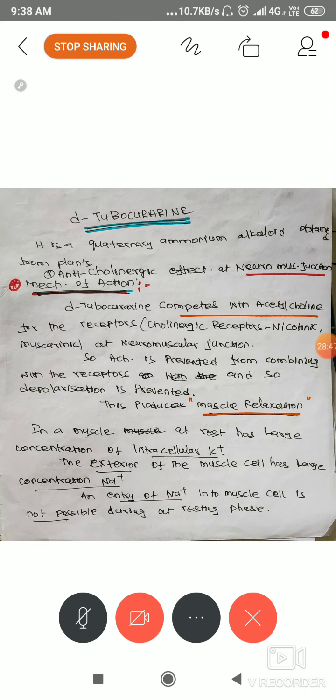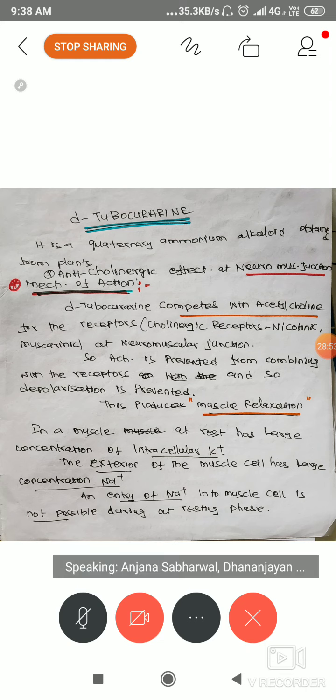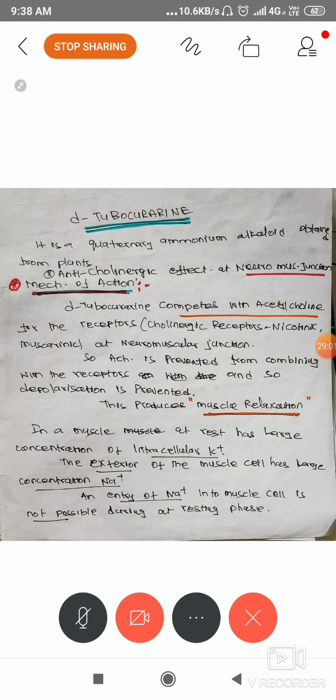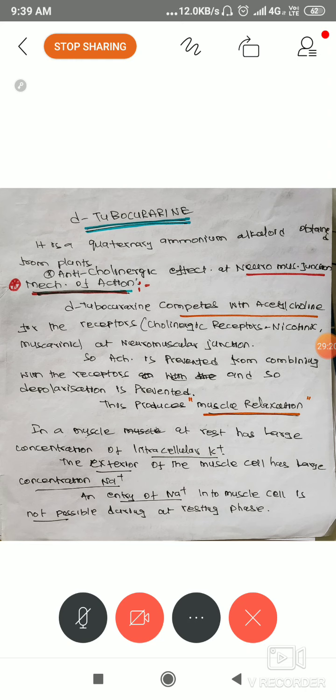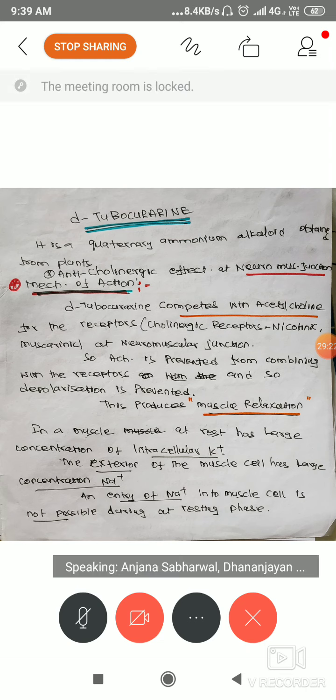D-tubocurarine competes with acetylcholine. Competes means opposing, like a competitor. If you can't remember that word, leave it; you can change the wording, it is not an issue. Theoretically I wrote the word competes. D-tubocurarine opposes acetylcholine at the receptors, in brackets, the cholinergic receptors at the neuromuscular junction.